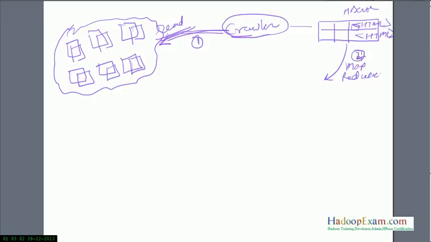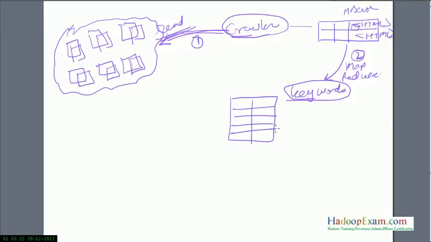This MapReduce job will analyze each document individually, and based on that, keywords would be created for the search engine. Based on the keywords, they do whatever indexing they have to do. So this is the indexing part, correct?